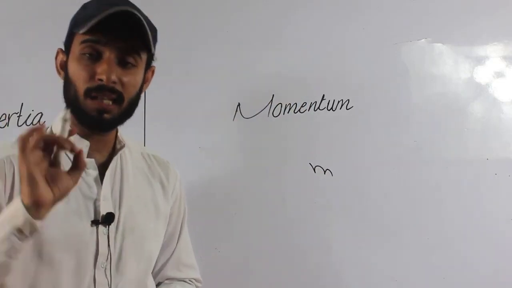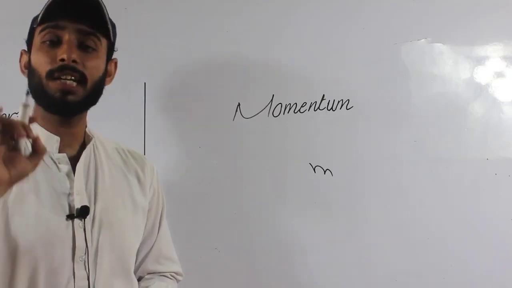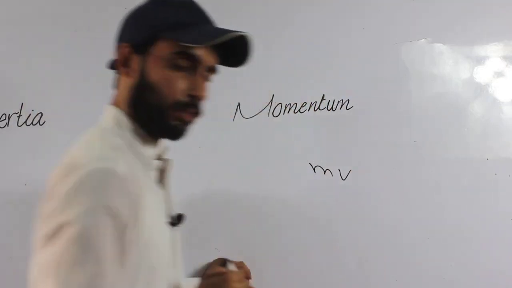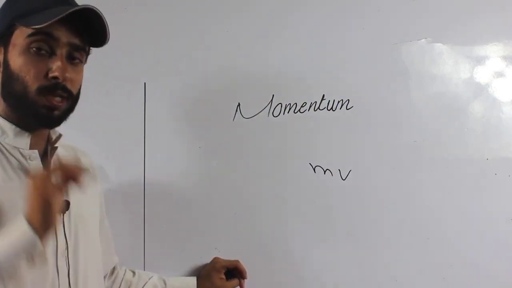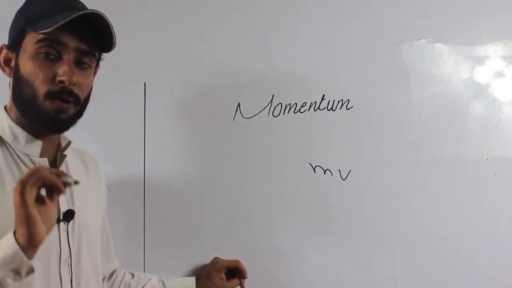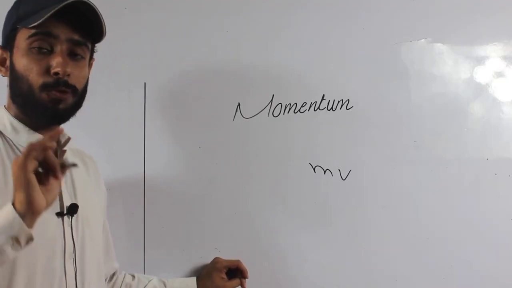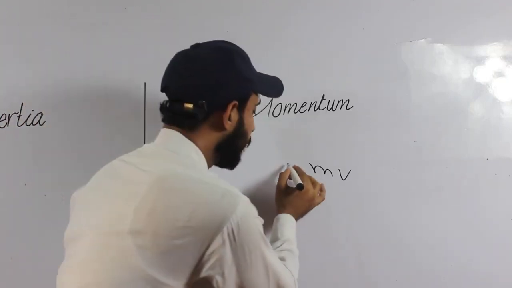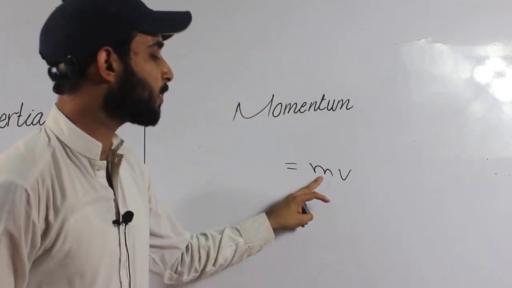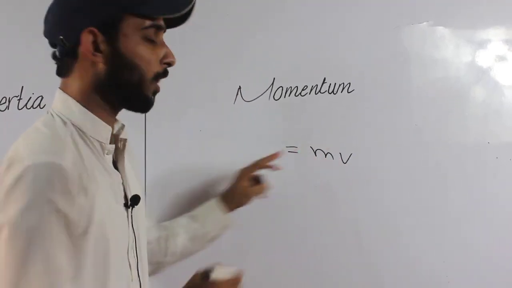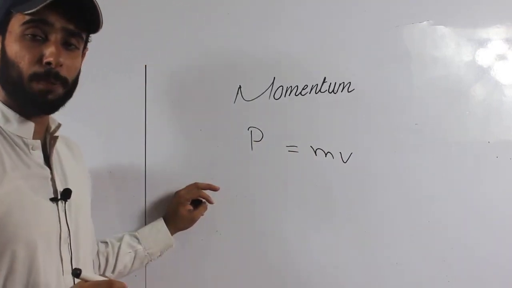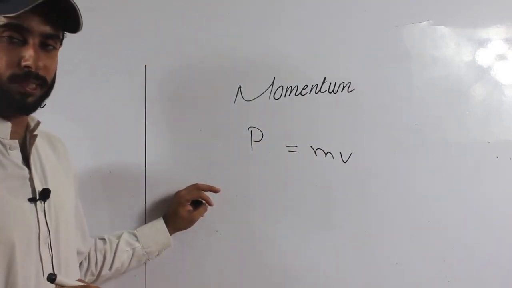We need another quantity to completely know about the inertia, and that is the velocity. Again, student, to completely understand about the inertia, we have to know another quantity with mass, and that is the velocity. So here the product of mass and velocity is actually the momentum. Momentum is the product of mass and velocity.